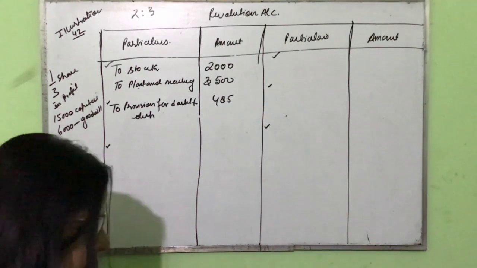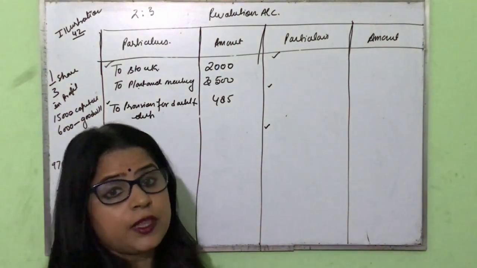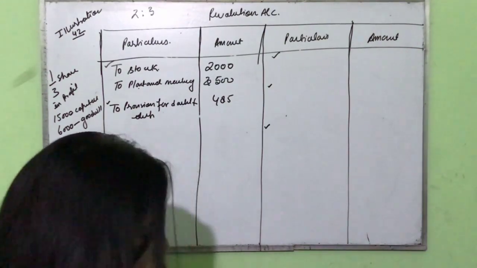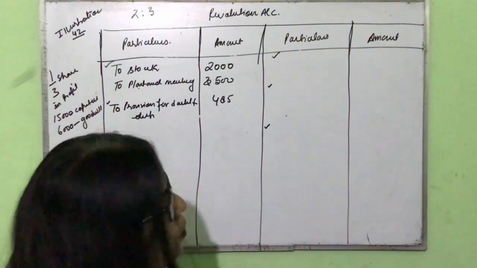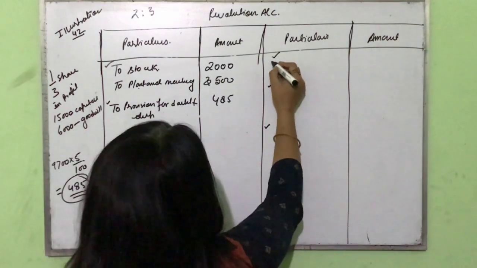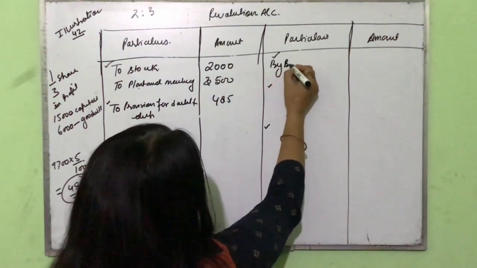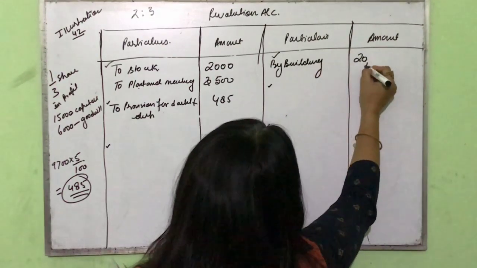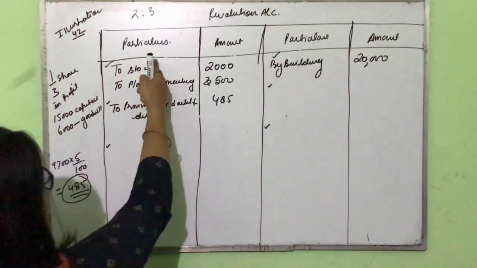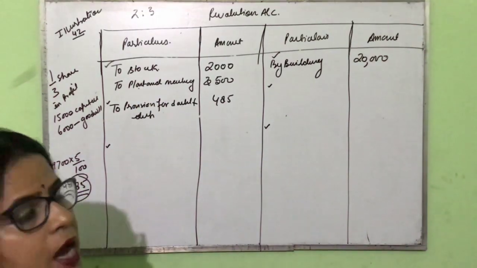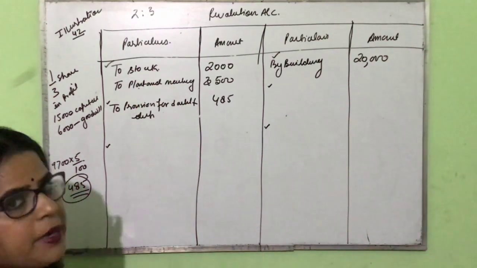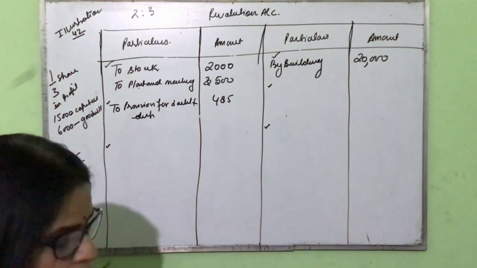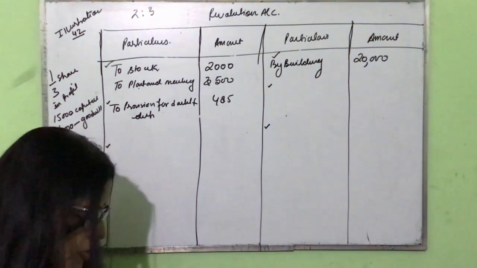What is the value of building given in your book? That is 50,000. In the balance sheet it is given 50,000, and 50,000 का 10% हो गया, 20% हो गया 10,000 rupees. So we write here by building and outer column 20,000 rupees. So when asset decreases, it is recorded in the debit side, and when asset increases, it is recorded in the credit side. Okay, let us see the next information.